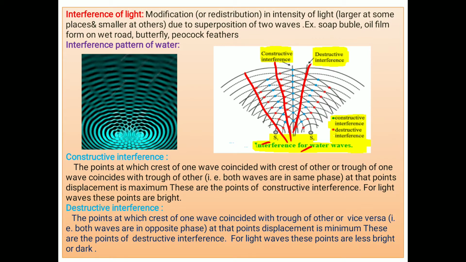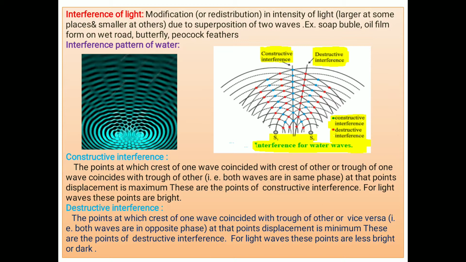But there are some points which are shown by blue dots. Look here. Blue dots are along this line, or along this line, or along this line. At these blue dots, the crest of one wave, S1, coincides with the trough of the other. It means both waves are in opposite phase. And when both waves are in opposite phase, we say that there is destructive interference.